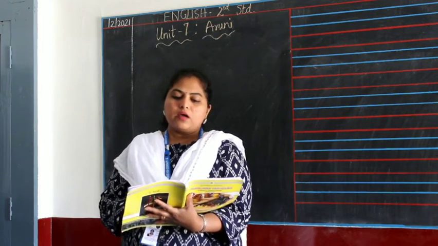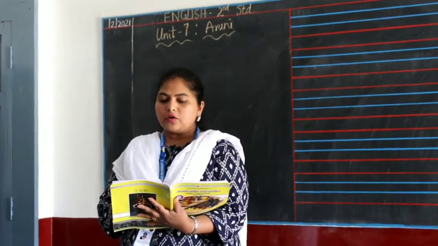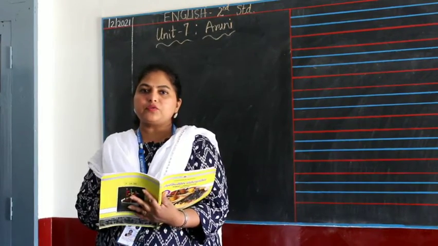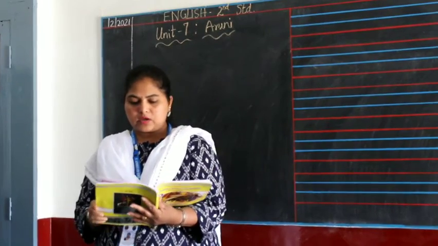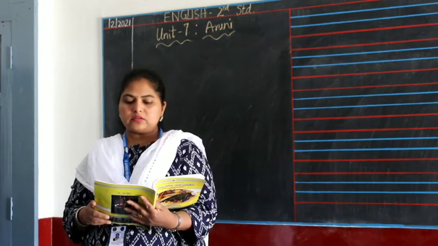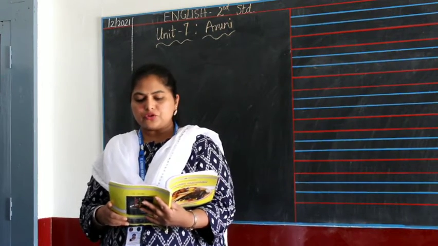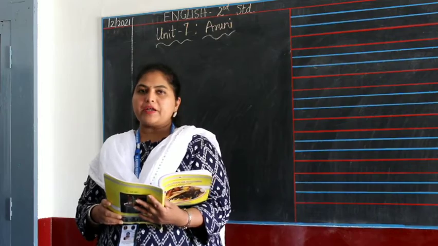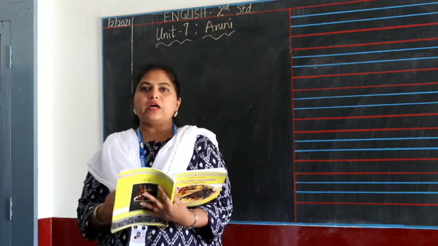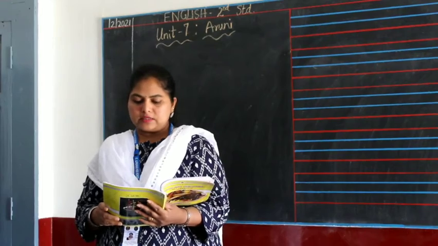The new word: weeds. The meaning of weeds is unwanted plants. So answer the following questions. What makes your garden beautiful? According to the poet, what makes the garden beautiful? Kind hearts. Kind hearts is the answer. What are the kind thoughts in your garden compared to? Your kind thoughts are compared to roots. Flowers and fruits are made up of dash and dash. What are the flowers and fruits made up of? Kind words and kind deeds.